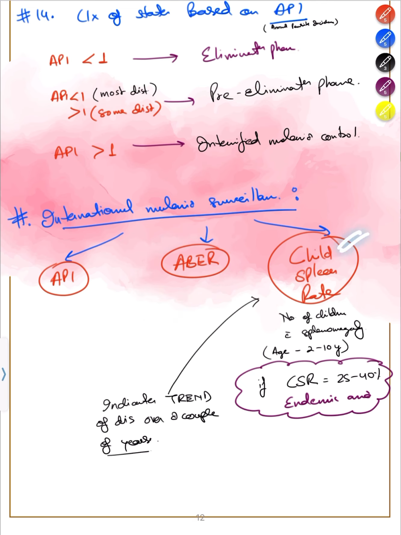Now this is new. Child spleen rate. This is the calculation of splenomegaly in children of age group 2 to 10 years. If CSR is 25 to 40%, then it is an endemic area for malaria. This is also an indicator for disease over a couple of years, because this is having an age range. So you'll know disease over years का क्या status है.